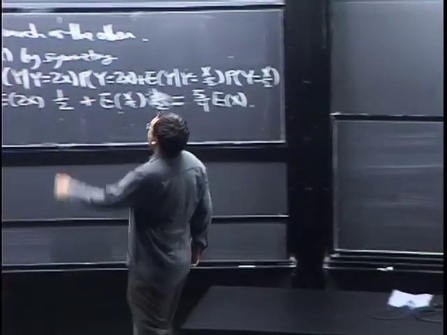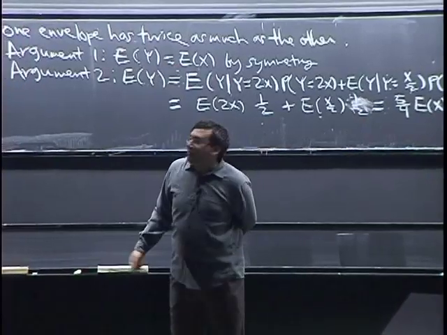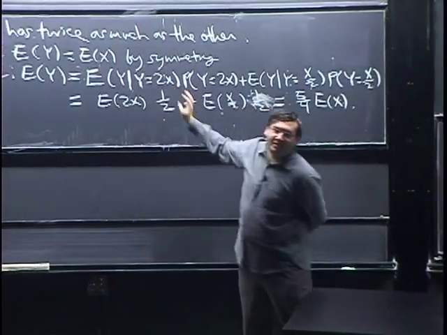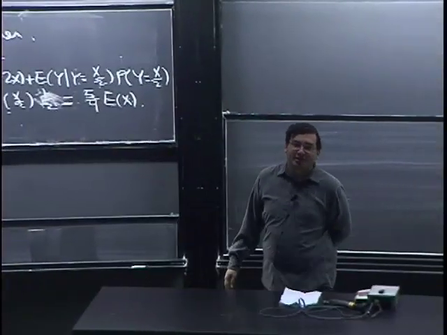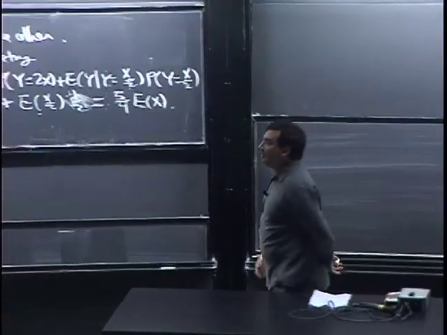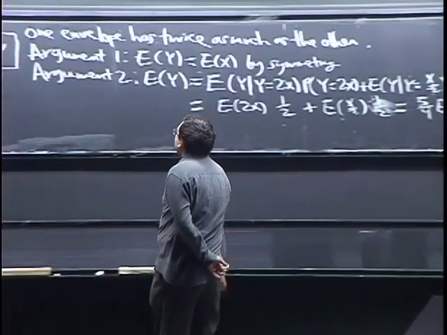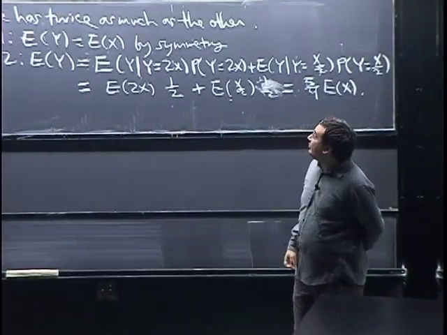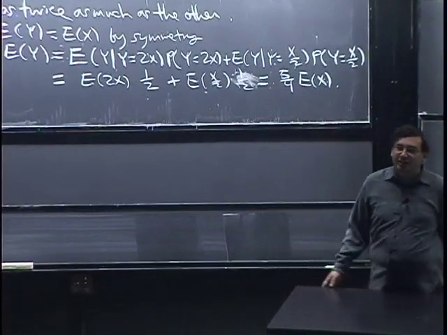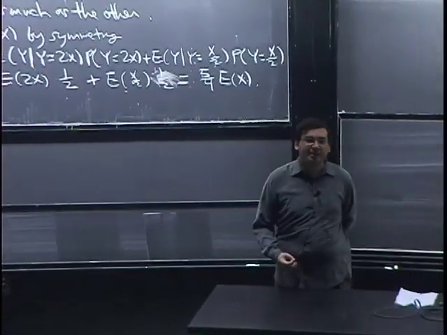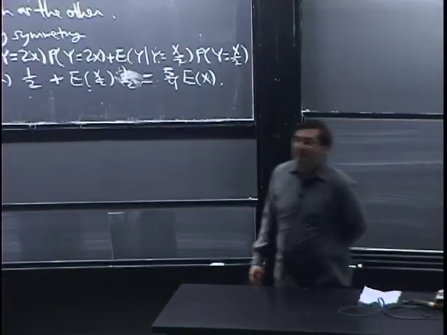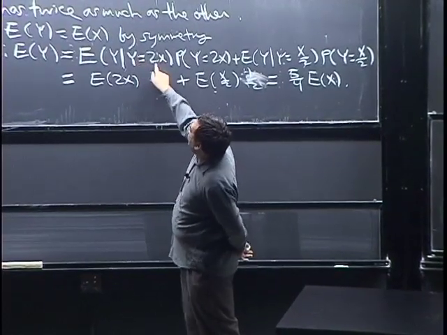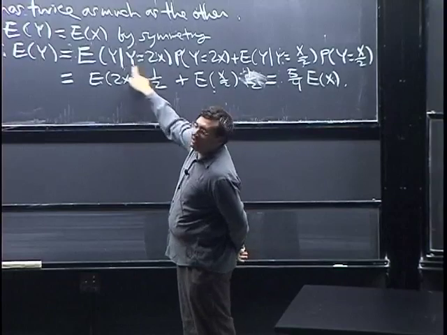Well, symmetry, I can't find any way to argue against the symmetry here. So this has to be right. The symmetry takes precedence. So let's try to see what's wrong with argument 2. Actually, this is one of the most common and troublesome mistakes with conditioning: to use the information and then forget about it. That is, look at what we did here. We plugged in the information y equals 2x, but then the condition went away.